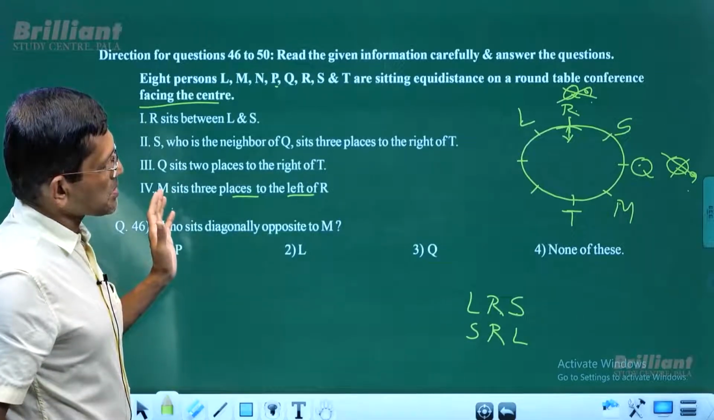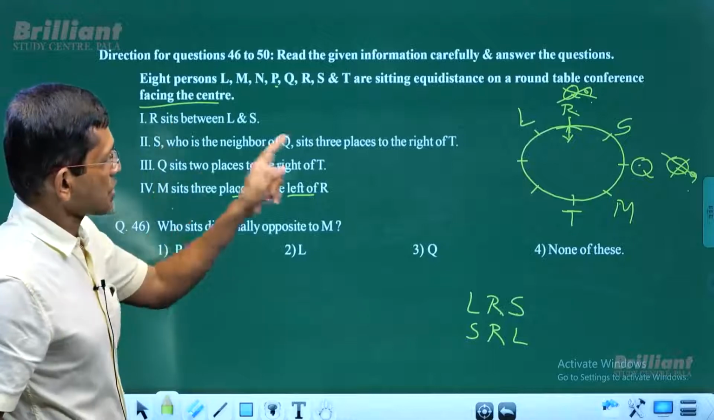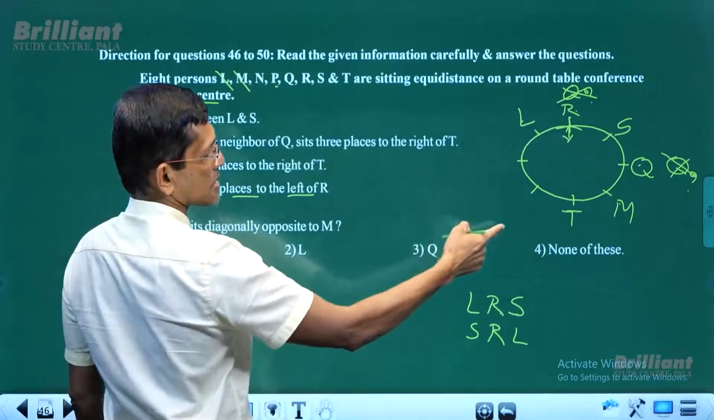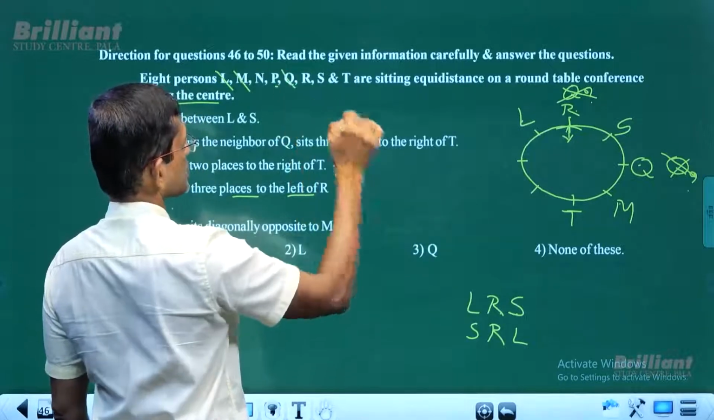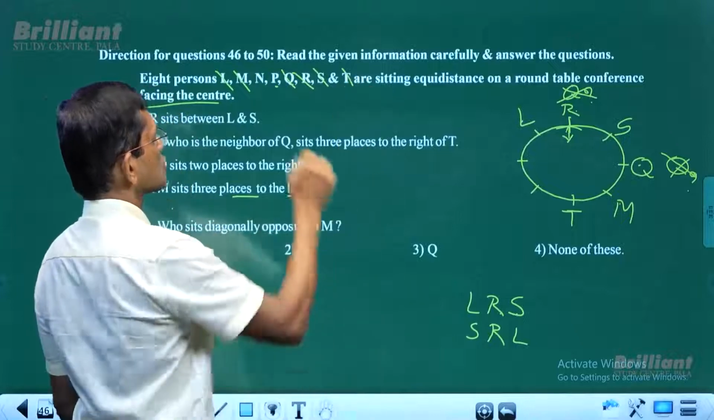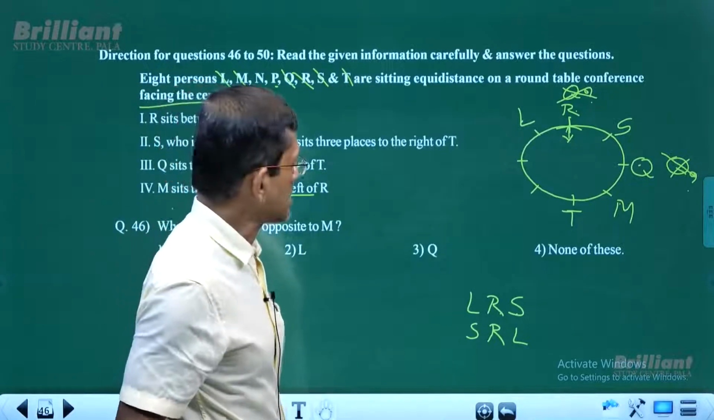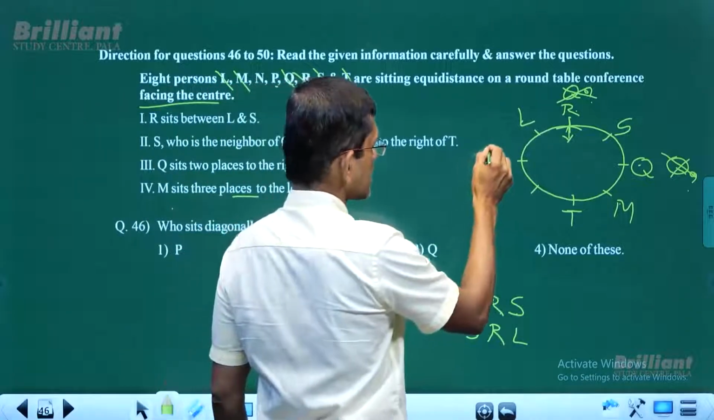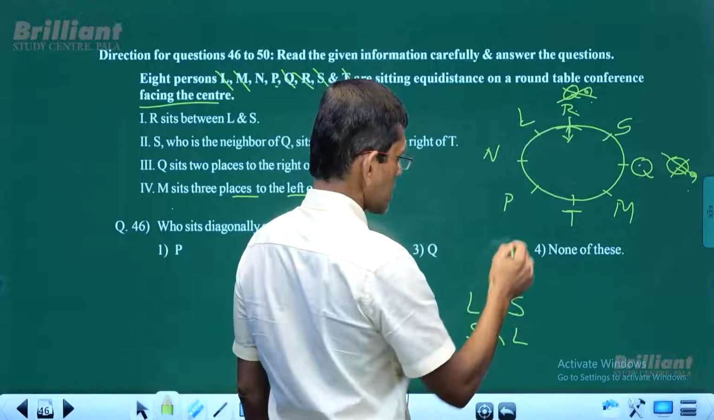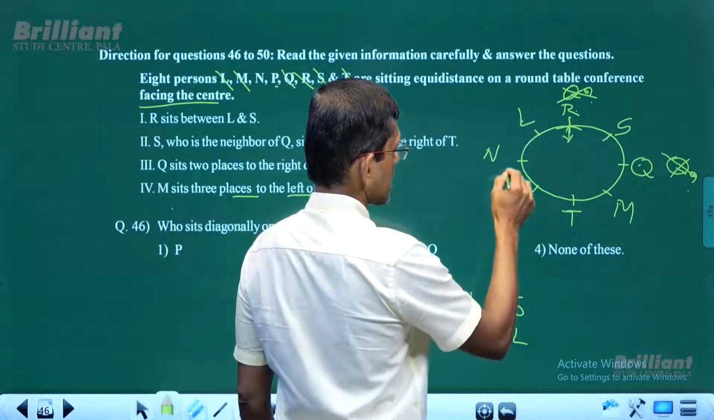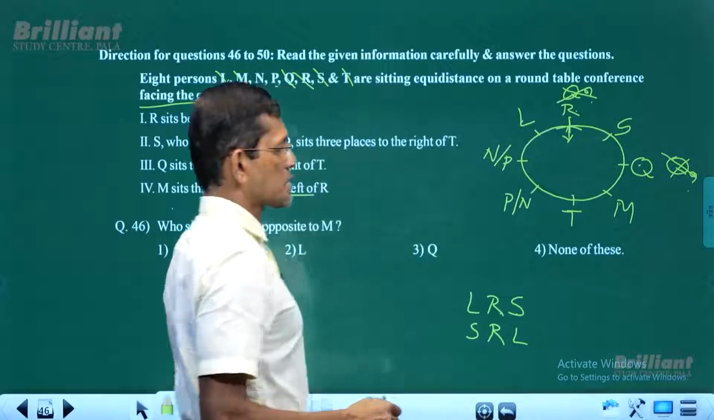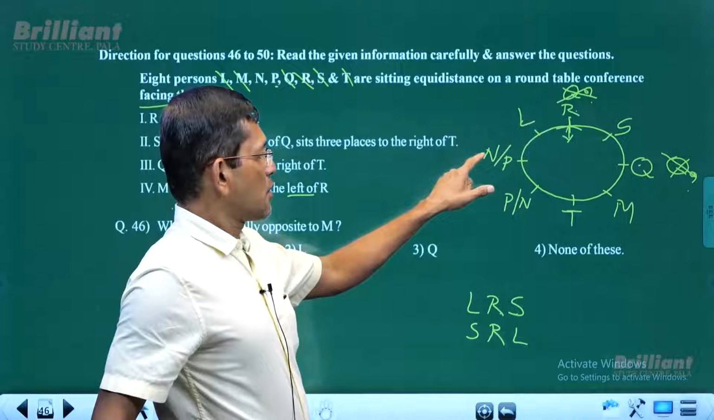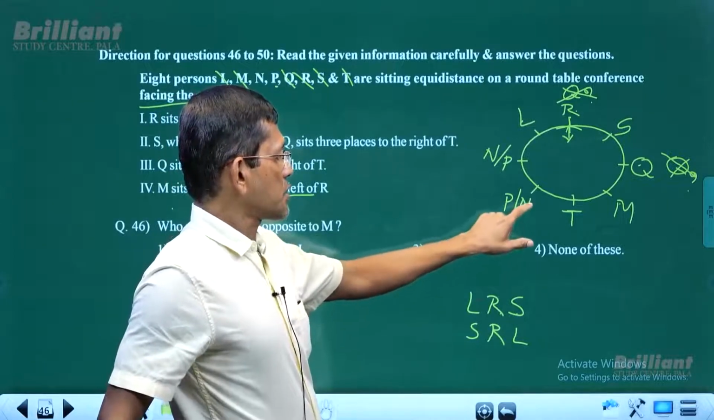Now, who are the people missing here? Among the arrangement, we have L here, we have M here, N is not here, P is not here, Q is here, R is here, S, T. So N and P are missing. So where is N, where is P? It is not specifically mentioned where N and P are. So N can be here, P can be here, or there is another possibility, N is here or P could be here. There are two possibilities for N and P. So ultimately there are two arrangements. One arrangement with N here and P here, another arrangement with N here and P here.